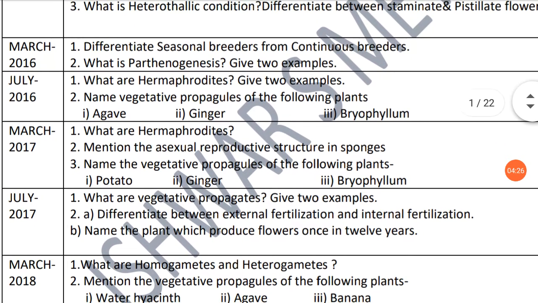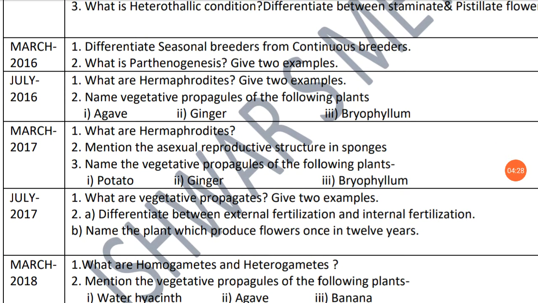Come to the March 2016 question paper. In the annual paper they ask two questions. First, differentiate seasonal breeders from continuous breeders.